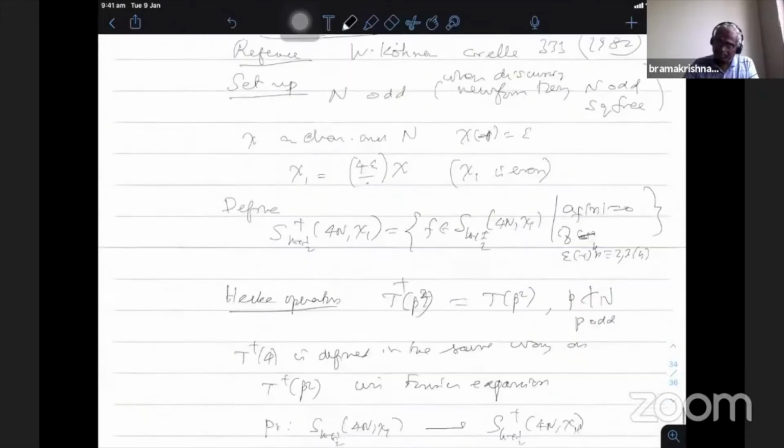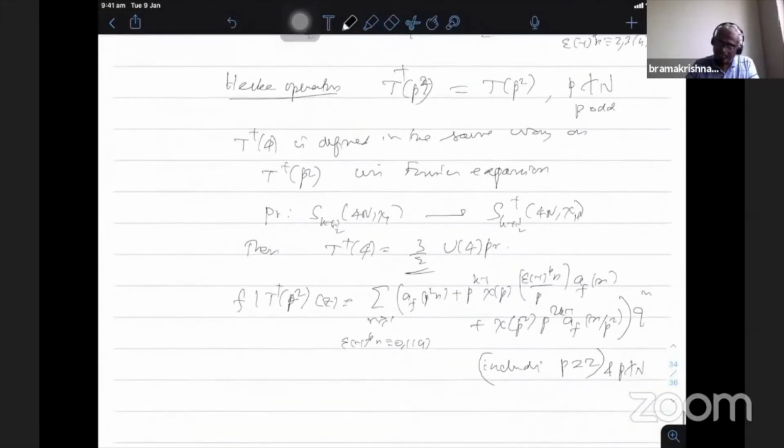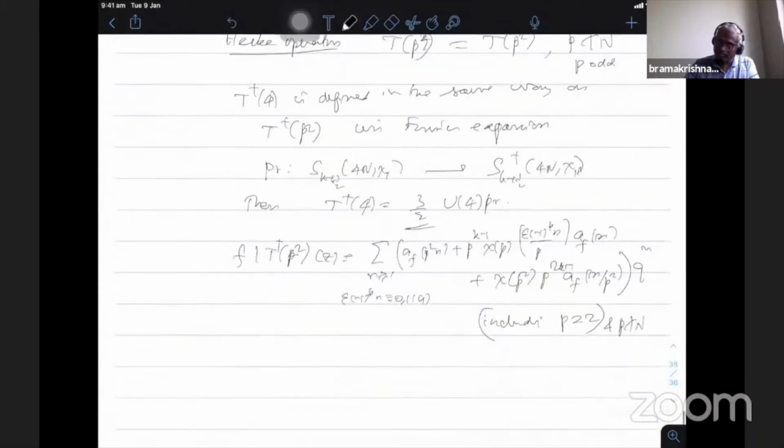Similarly, he defines an extended Shimura map which takes forms of level 4N down to level N. So for him the level is effectively capital N, because it comes to the integral weight of level capital N.